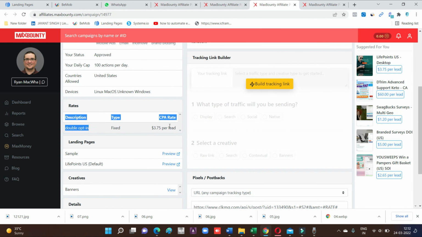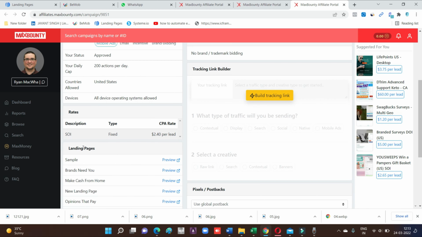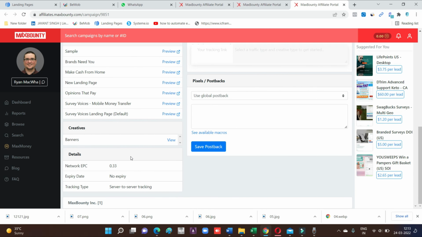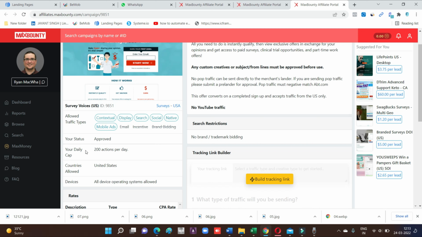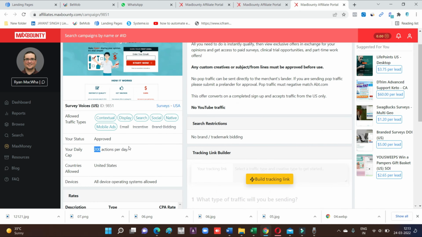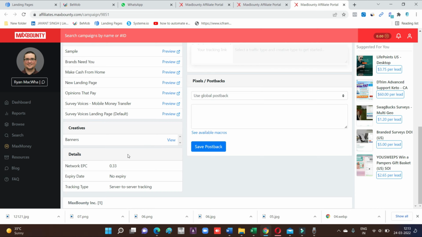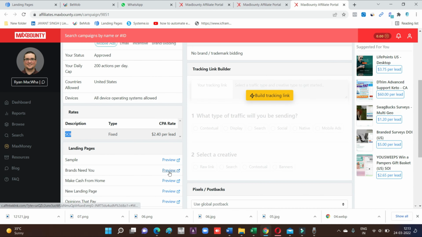Again, this is double opt-in, so we will get $3.75. Again, I'm not going to promote this offer right now. Survey Voices, again, this is a single opt-in. Although the payout is a little low, the EPC is good, and it also has a daily cap of 200. So compare it with Inbox Dollars. Finally, I think this offer is very good, because the daily cap is 200, it's a single opt-in method, and the EPC is good. Just check out the landing pages.